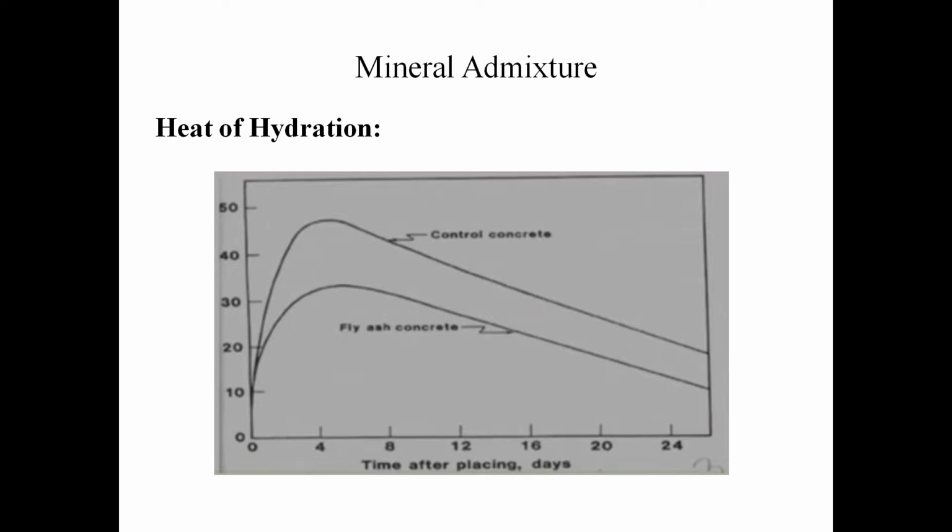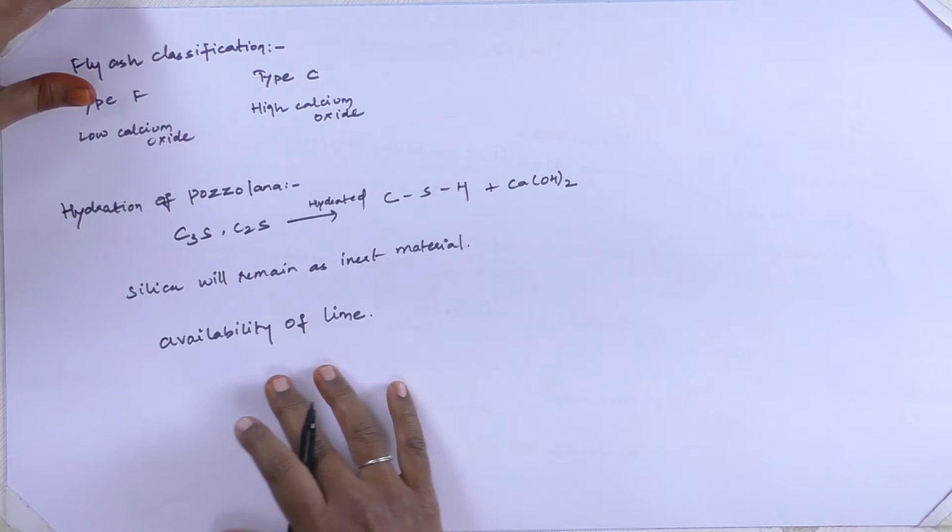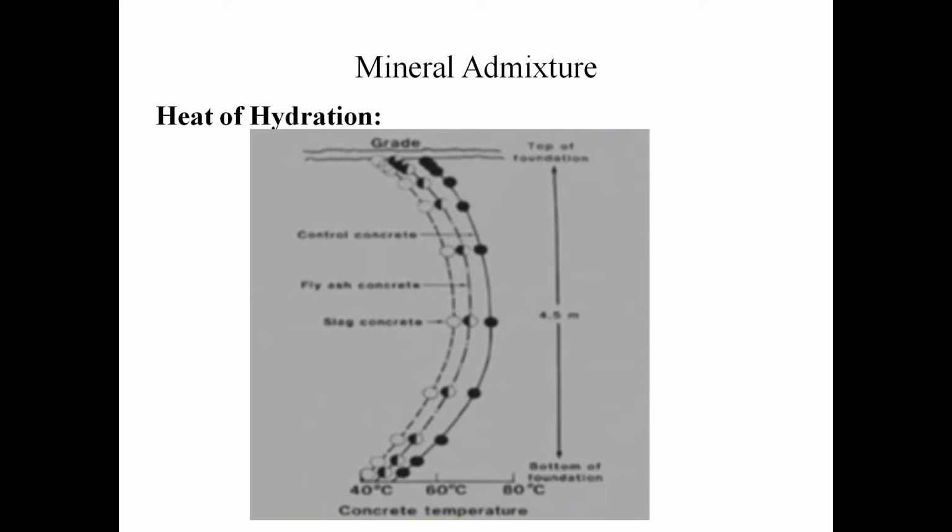the heat of hydration. And another example, a raft beam of thickness 5 meter, in that the temperature increases along the x-axis, that is 40 degree, 60 degree and 80 degree.